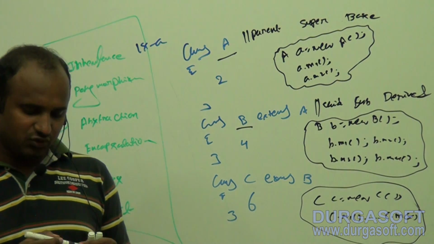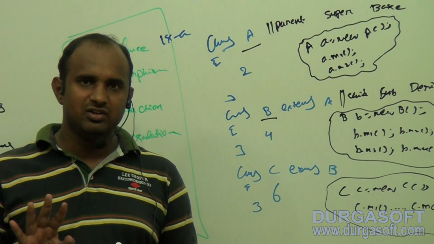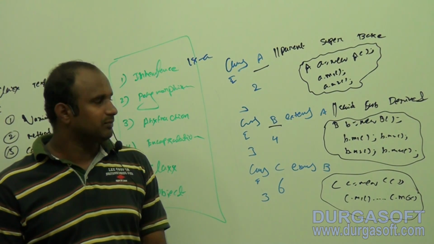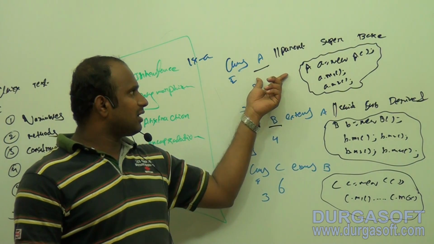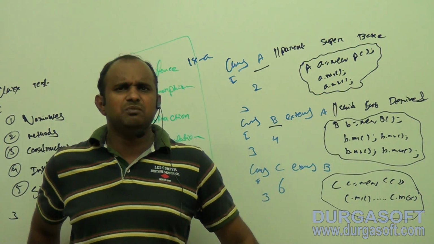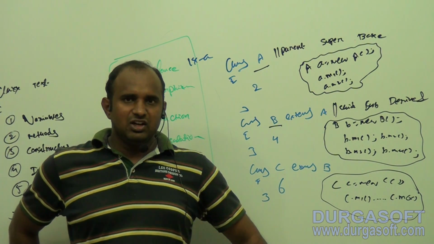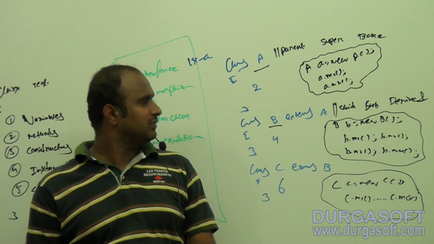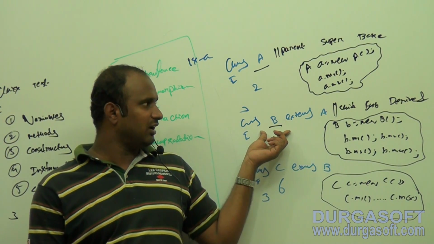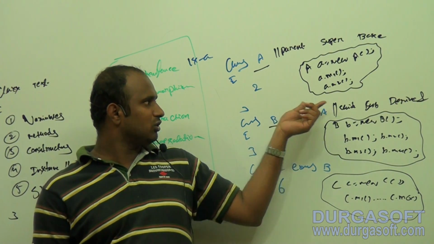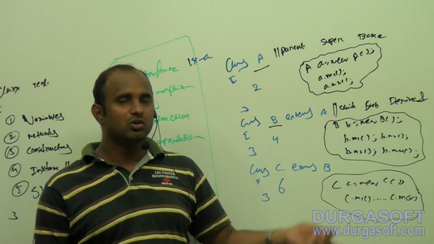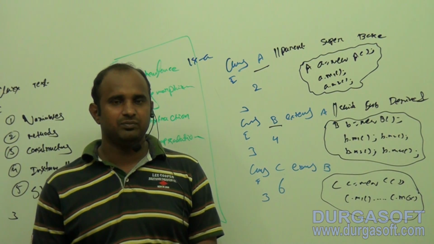In inheritance, it is possible to create the object for both parent and child classes. If you are creating the object of parent class, it is possible to access only parent properties. If you are creating the object of child class, it is possible to access both parent properties as well as child properties.